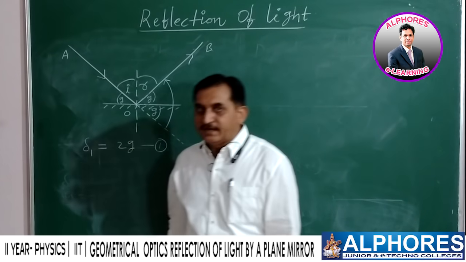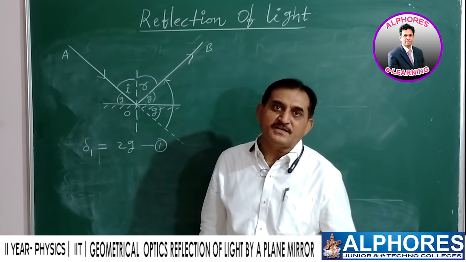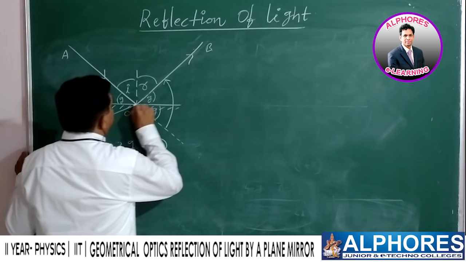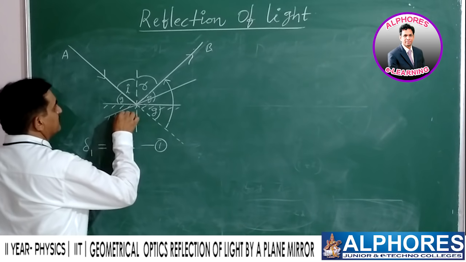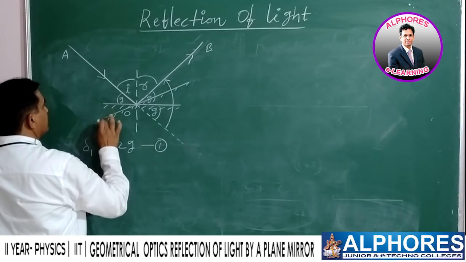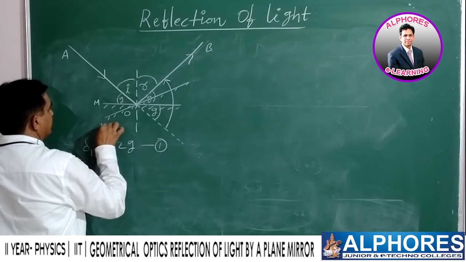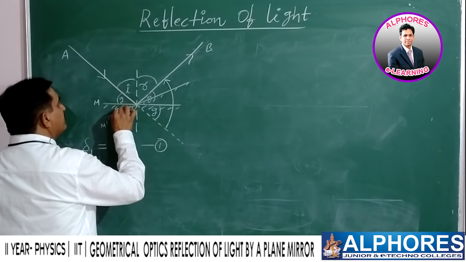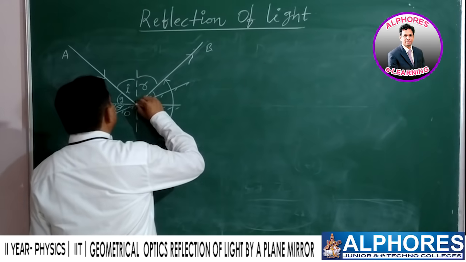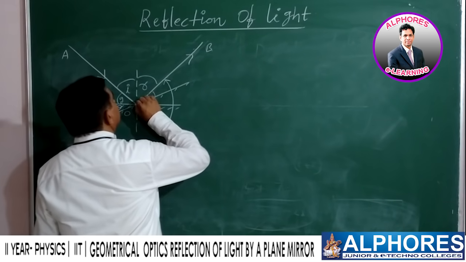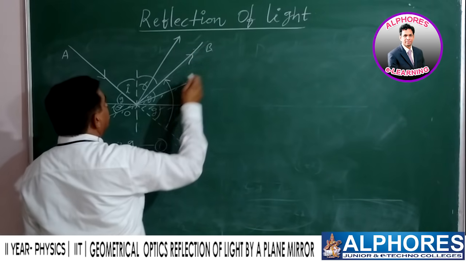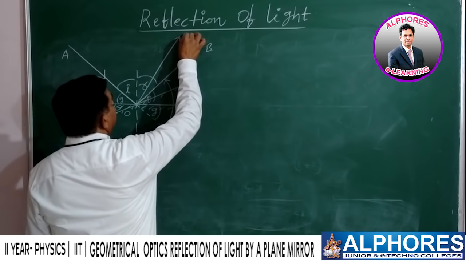Now, let us imagine the plane mirror is turned by an angle theta. See, this is the plane mirror. The actual, initial position of the mirror is here. This is say M dash. It is turned by an angle theta. Now, the reflected ray will definitely deflect from its original path. Instead of OB, it is giving OC.